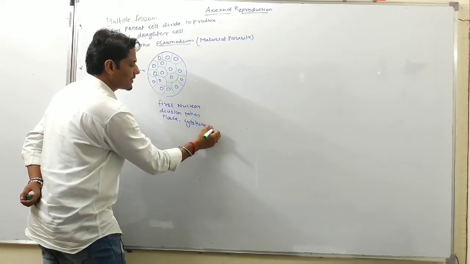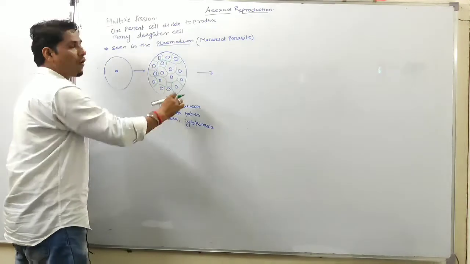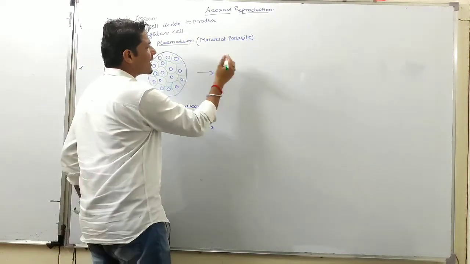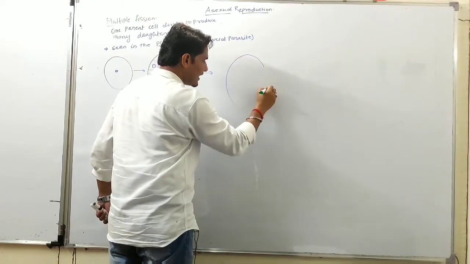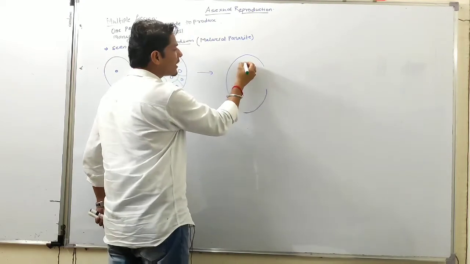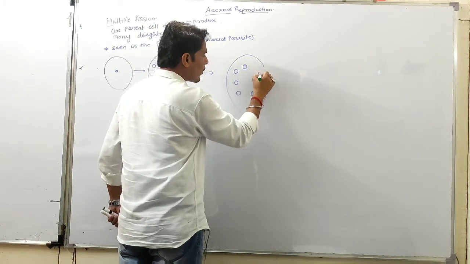So the parent cell wall or parent membrane gets ruptured, and these daughter cells are liberated out. So the parent cell gets ruptured and the daughter cells are liberated out.